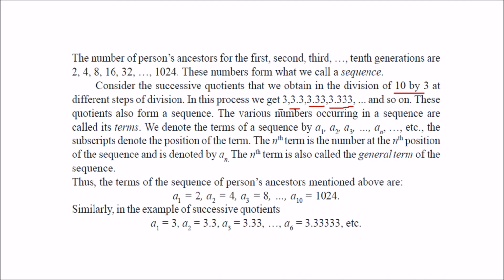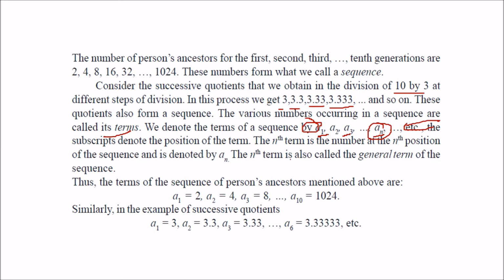If you take a1, a2 till an as certain numbers which follow certain criteria, and these are the terms inside, we call this a sequence. So an is the nth term, a1 is the first term.